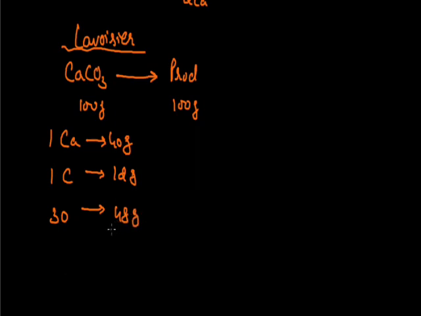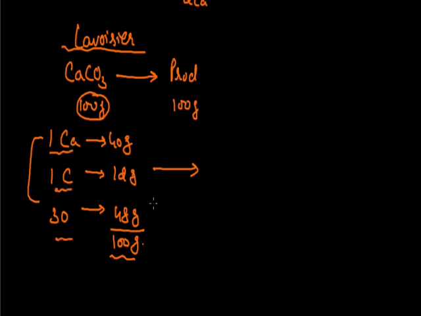Now if I take the sum of this, I will find that the total mass contributed by these atoms is 100 gram, and this total mass of reactant is due to the presence of these atoms. Now according to John Dalton, if I have started with one atom of calcium, one atom of carbon and three atoms of oxygen, finally the condition will remain the same, and I will get one atom of calcium, one of carbon and three atoms of oxygen.